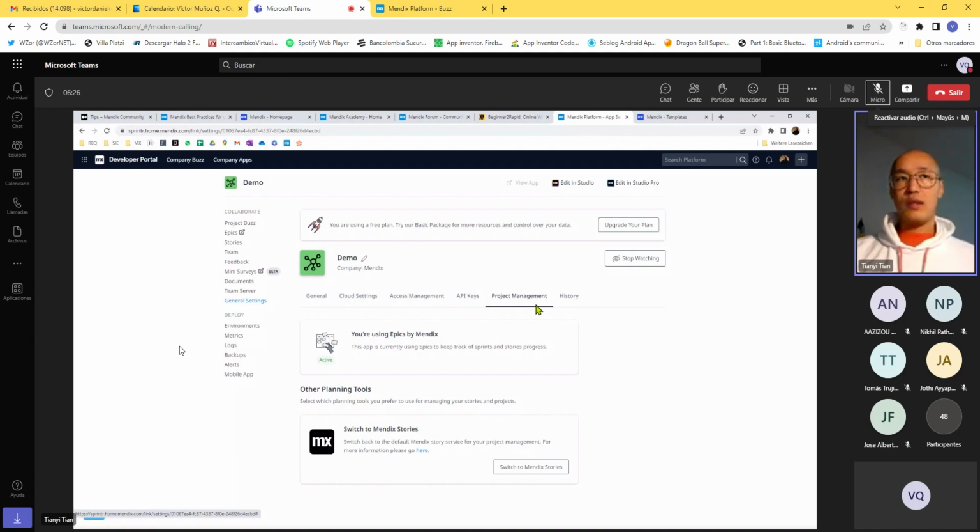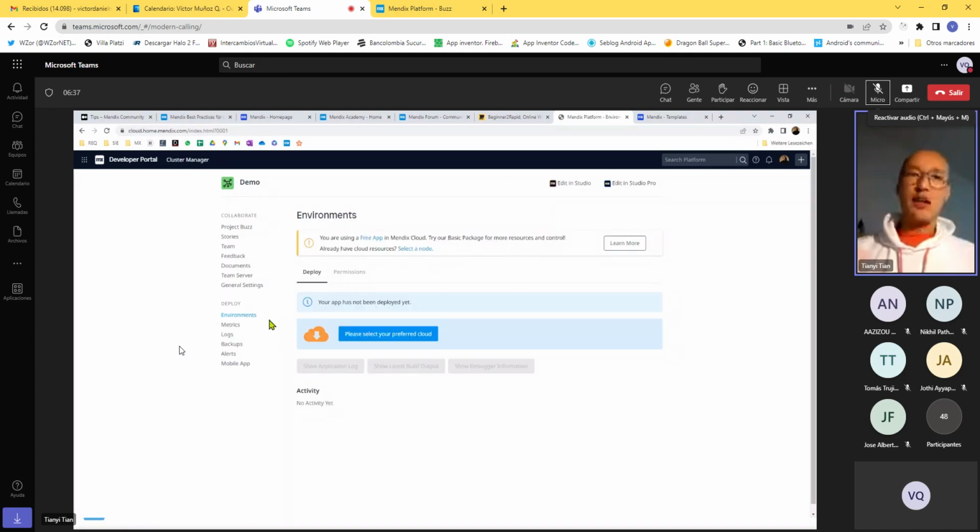And once deployed, you can also manage your environments here. So right now, my app only lives on an AWS cloud, which is the Mendix cloud right now. And once you deploy it, you'll deploy your app to a sandbox, right? And if you actually have a cloud node, you can also manage your environments, being testing, QA, another environment if you want, and production, right?